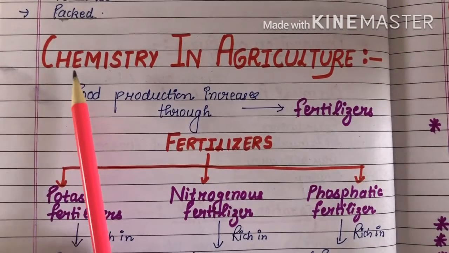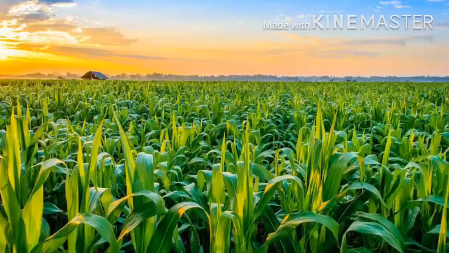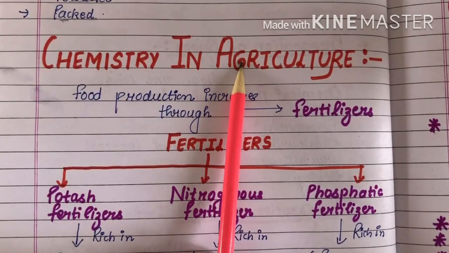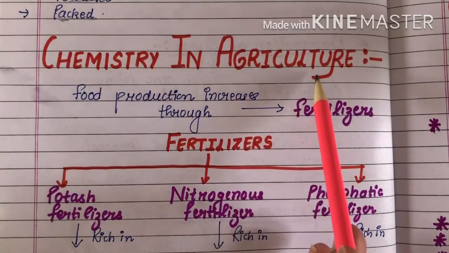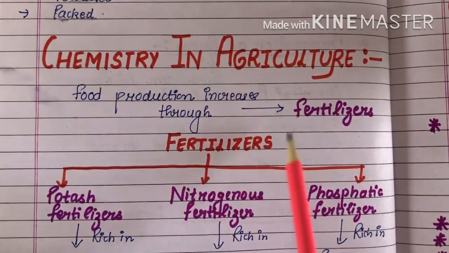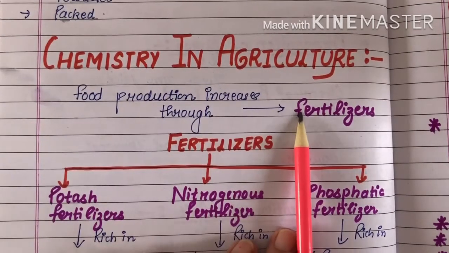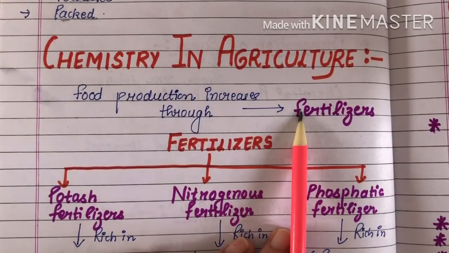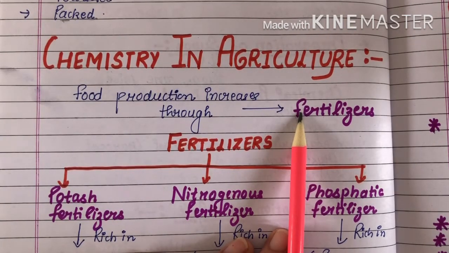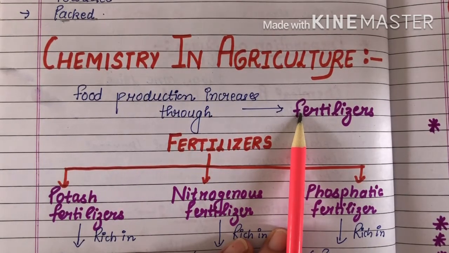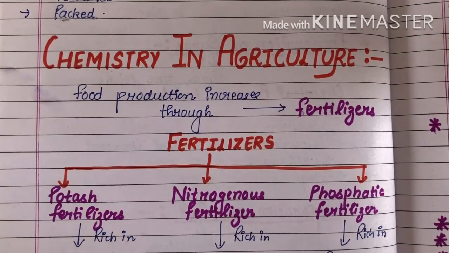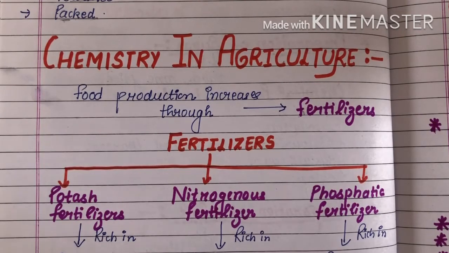The next application is chemistry in agriculture. Now we will see where chemistry is applied in agriculture. You mostly see in villages that different kinds of fertilizers, pesticides and insecticides are used in the farms so that the farmers increase their crop productivity. These fertilizers, pesticides and insecticides are made up of chemicals. So we can say that chemistry is applied in agriculture.